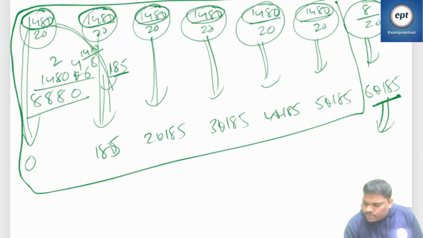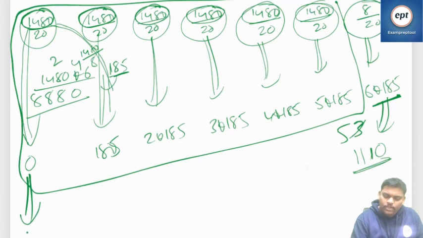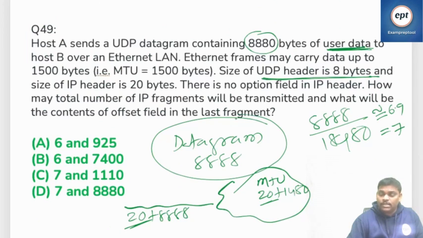So what is the answer? 6 5s 30, 6 8s 48, so 51, 6 1s, 1110, right? So 0 is the first fragment's offset, 185 is the next, 2 into 185 is the next one, and the last one is this. If you see what the problem is asking: how many total IP fragments will be transmitted?